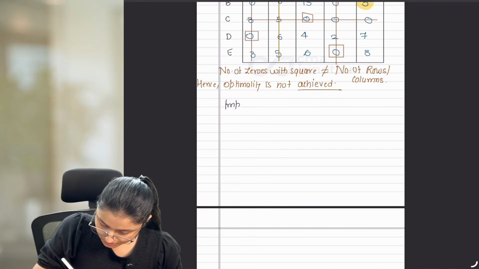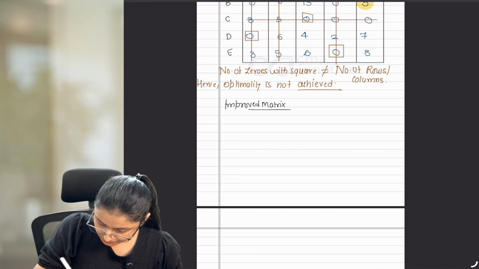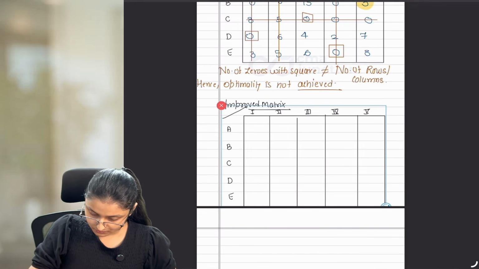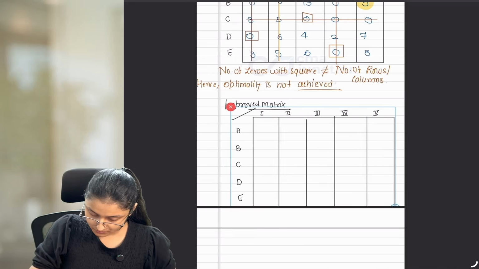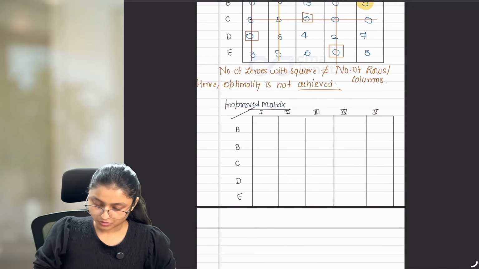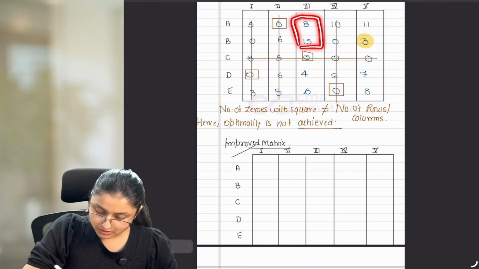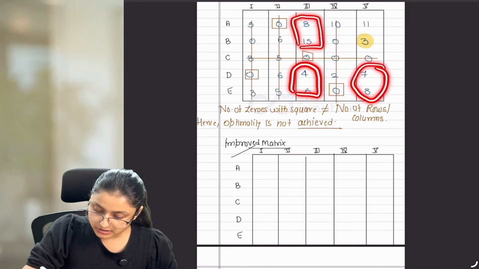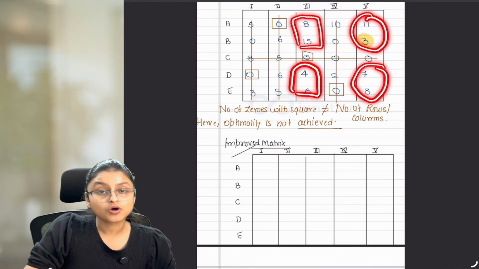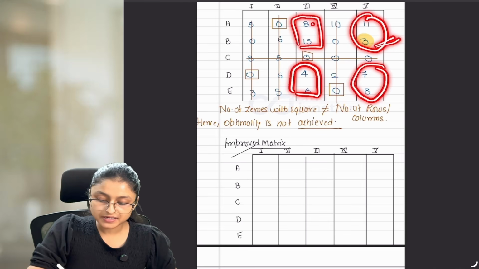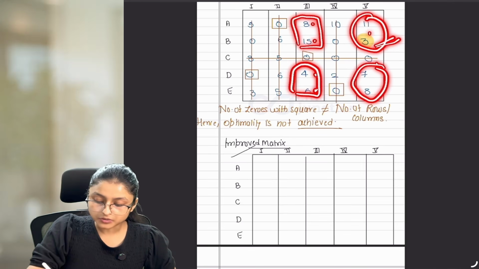Improved matrix. Now, how to make this improved matrix? Check for all the uncovered elements. Out of all these uncovered elements, find out the smallest value, which is 3. This 3 should be subtracted from all the uncovered elements.